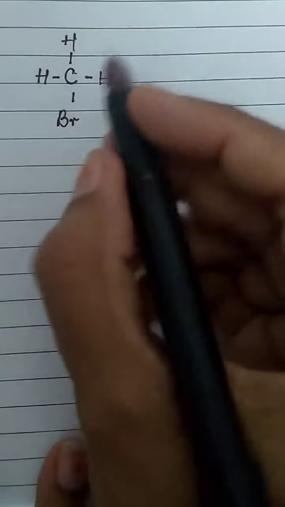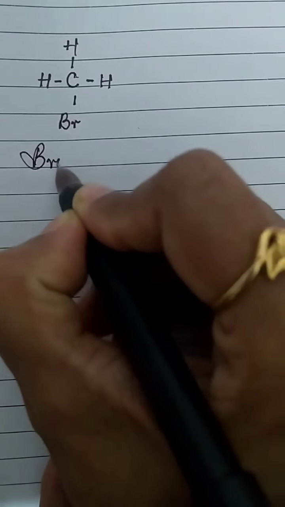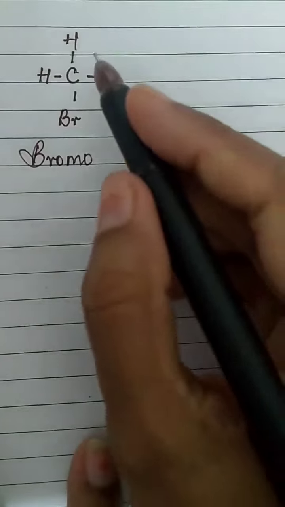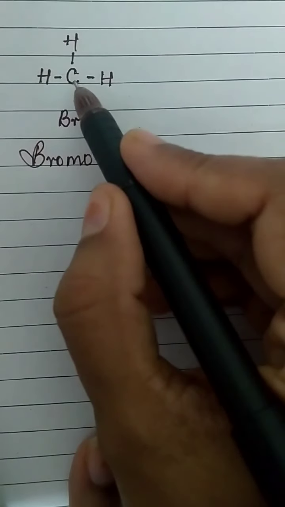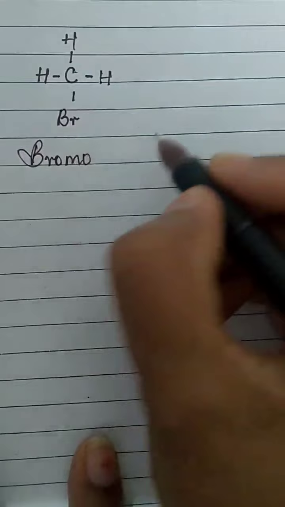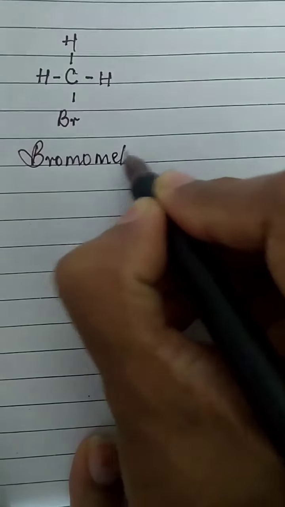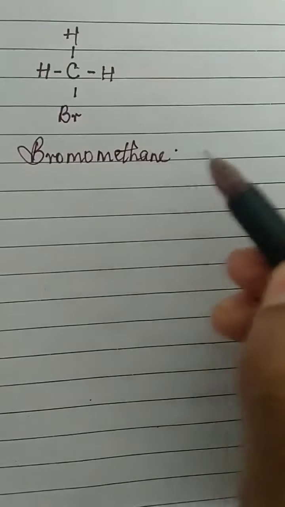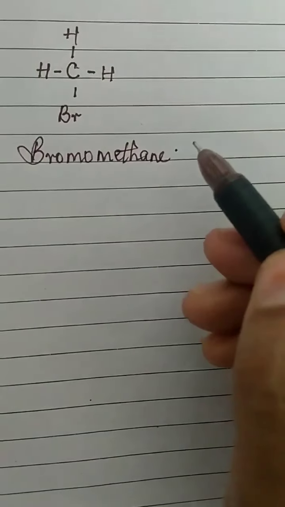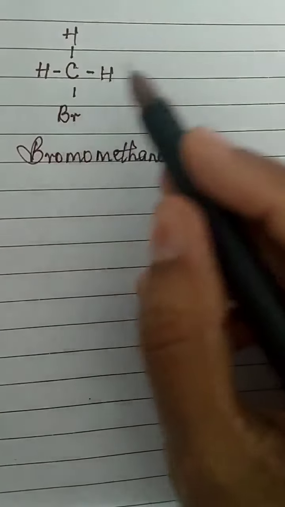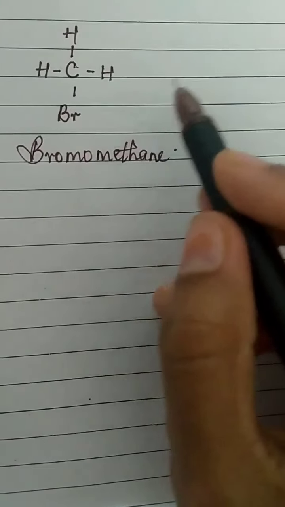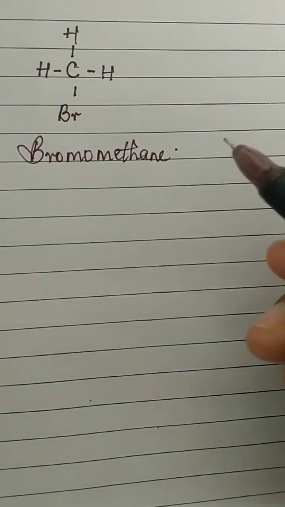This compound can be written as bromo. Either you can write it as methyl bromide, or another name is bromo, and only 1 carbon means it is methane: bromomethane. This way you can write it, or as methyl bromide. These are the two ways, so if you see it written as methyl bromide somewhere, you should not feel it is completely different or that you have not heard about this.